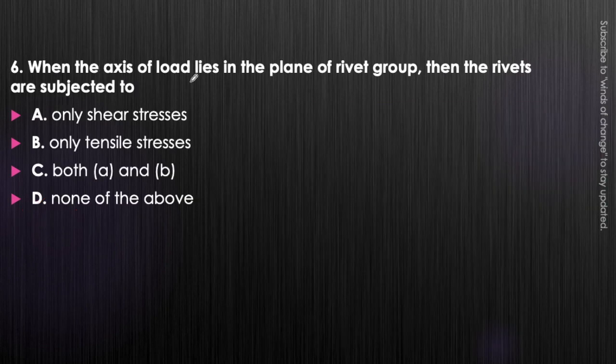Next question. When the axis of the load lies in the plane of the rivet group, then the rivets are subjected to only shear stress, only tensile stress, both A and B, or none of the above.